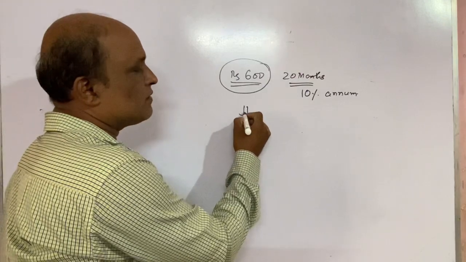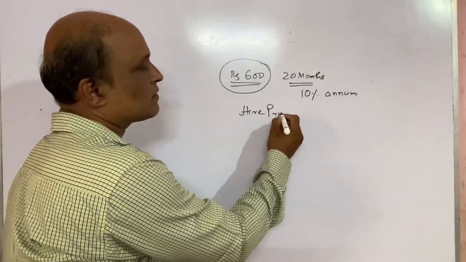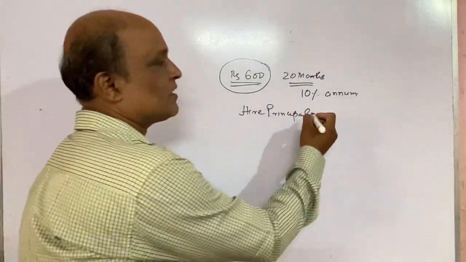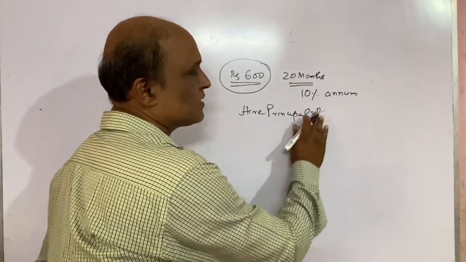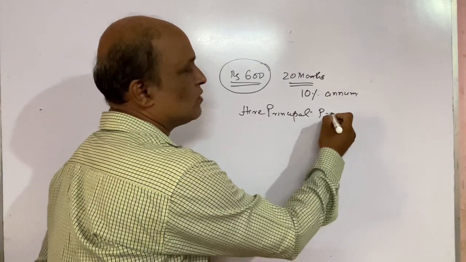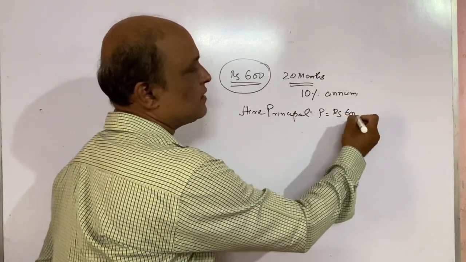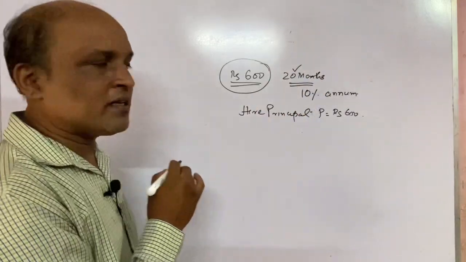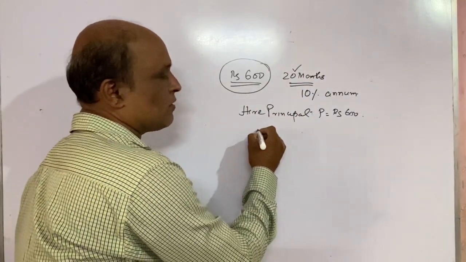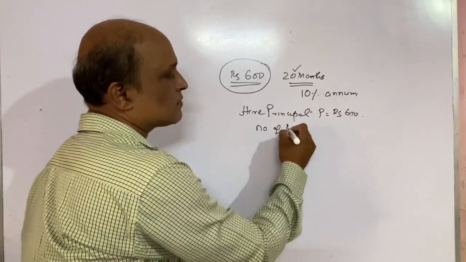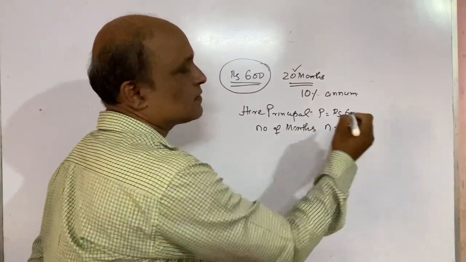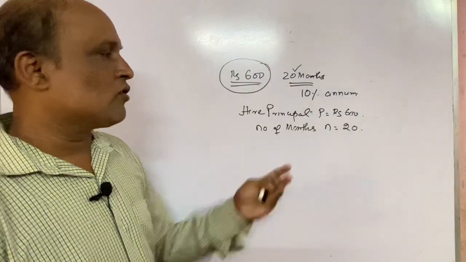Here the principal, that means the money you are depositing per month, let's say principal P will be equal to rupees 600. We are keeping it for 20 months, so N, the number of months, is equal to 20.